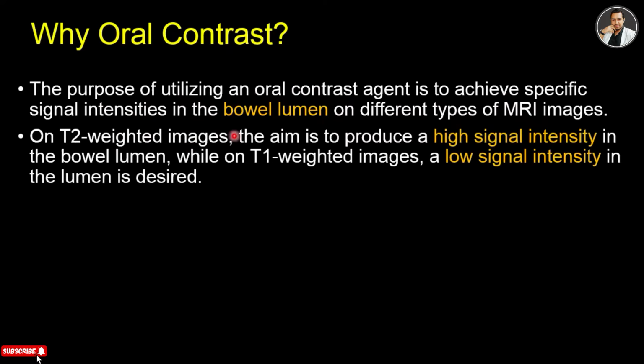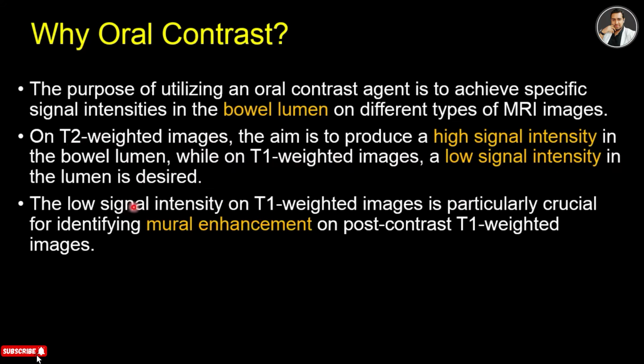So on T2 weighted images, the aim is to produce a high signal intensity. We know that in a T2 weighted image, fluid is high signal, and on a T1 weighted image, fluid is low signal intensity. So if we can fill the intestine with water, then we will get a positive contrast on T2 weighted and a negative contrast on T1 weighted. So that's the theme, but it's not clear water, and I will discuss it.